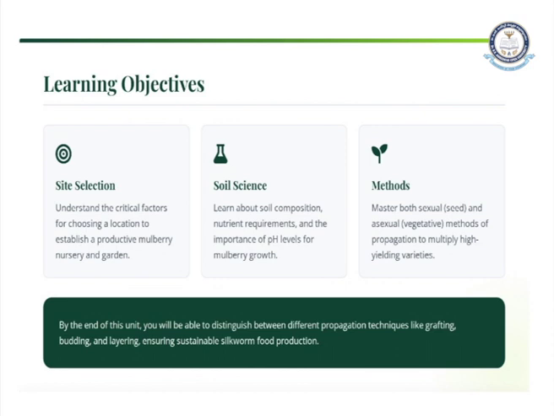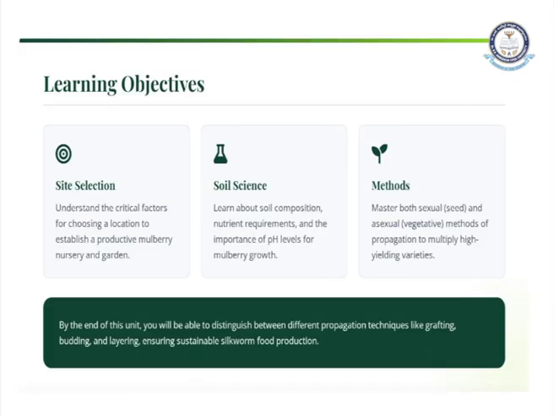In this chapter you will understand the importance of site selection, which site is suitable, which soil is suitable, which conditions are suitable. Then in soil science, we learn about soil composition, nutrient requirements and the importance of pH levels for mulberry growth.